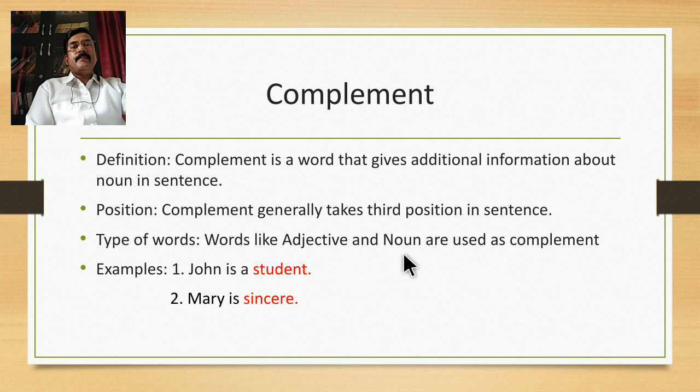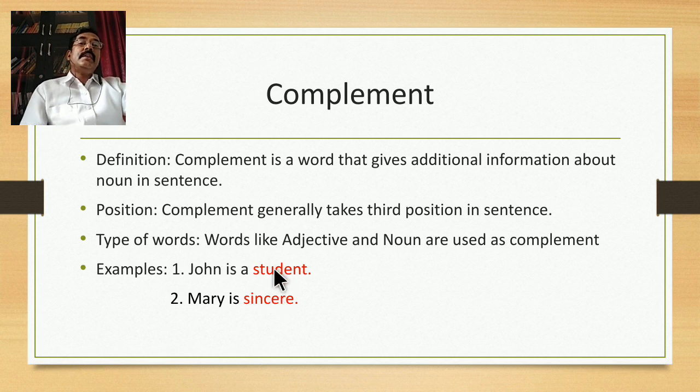Let us see some examples. In the first example, John is a student, and in the second example, Mary is sincere. In these examples, the word student is in red font, and in the second example the word sincere is in red font. So these are the two complements in this particular sentence.